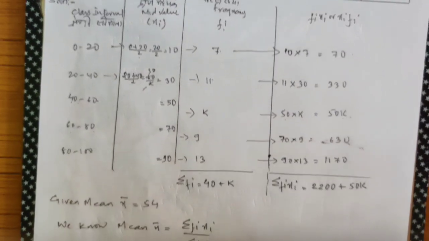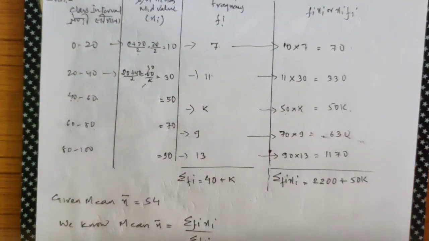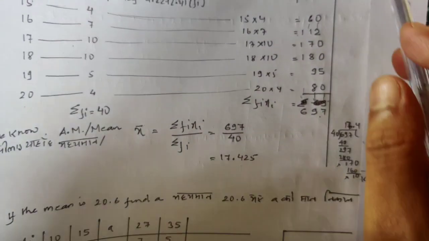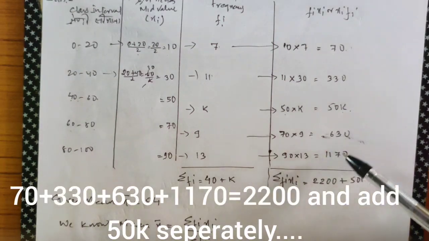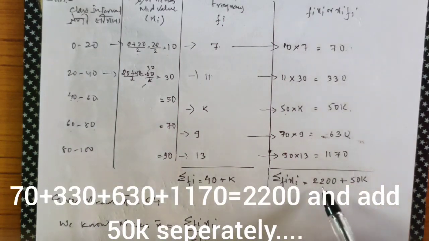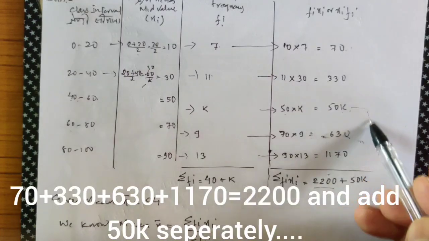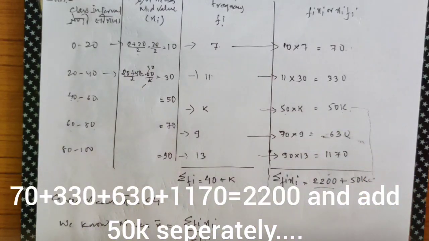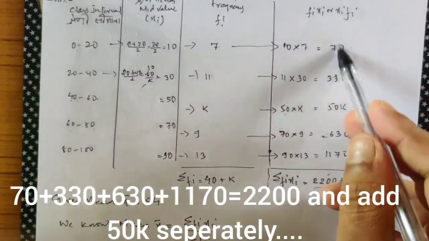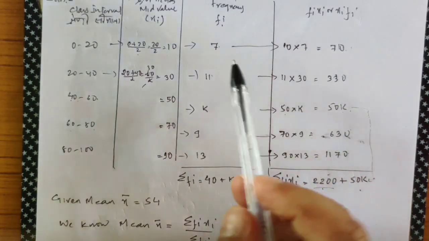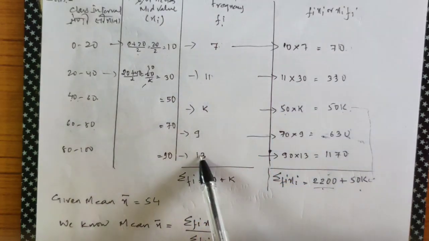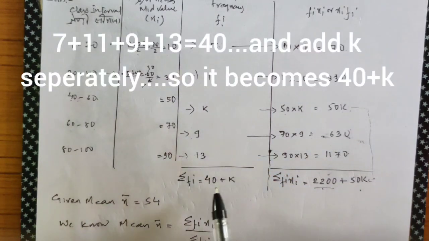And then summation fi xi. Again, people, I've always told you, make a space for rough work and do the addition. So first add the numbers: 70, 330, 630 and 1170. This will give me 2200, while this 50k comes separately. Don't forget that. Then summation fi: also add the numbers first. 7, 11, 9 and 13 gives 40.